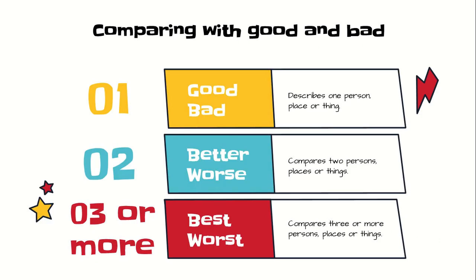Copy these in your notes, comparing with good and bad. For 1, we use good or bad, which describes one person, place, or thing. We use better or worse to compare two persons, two places, or two things. We use best or worst for 3 or more, which compares 3 or more persons, places, or things.